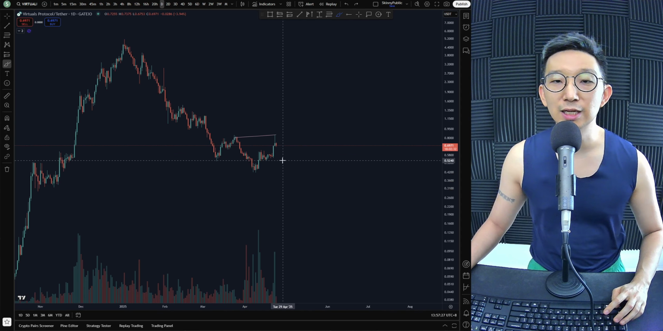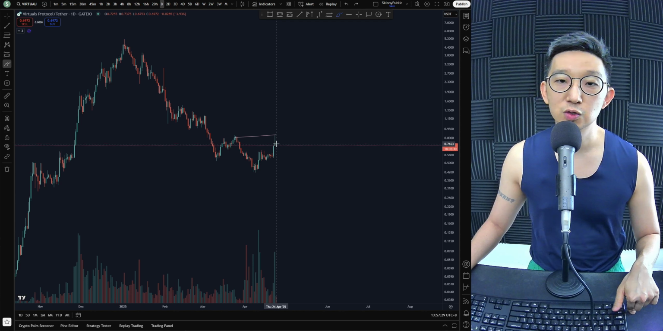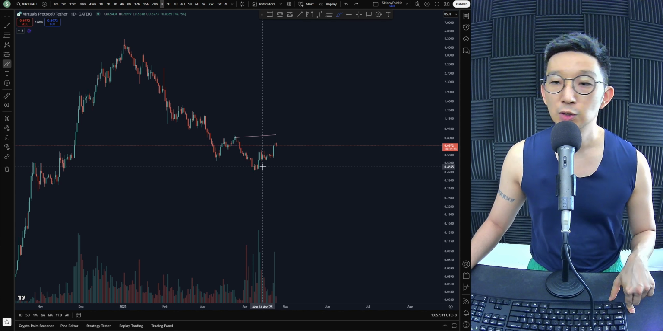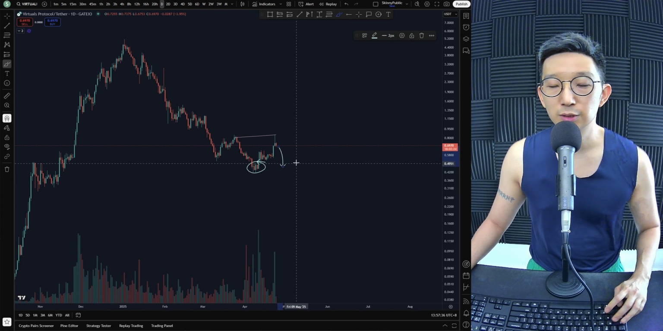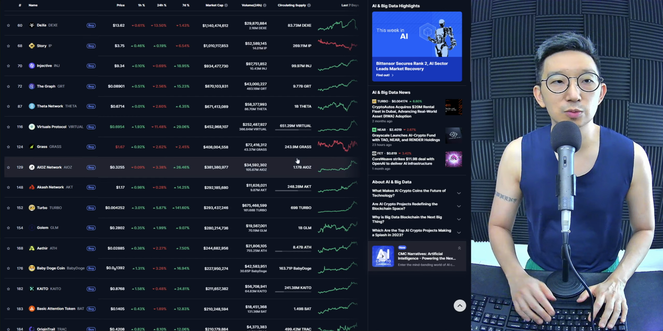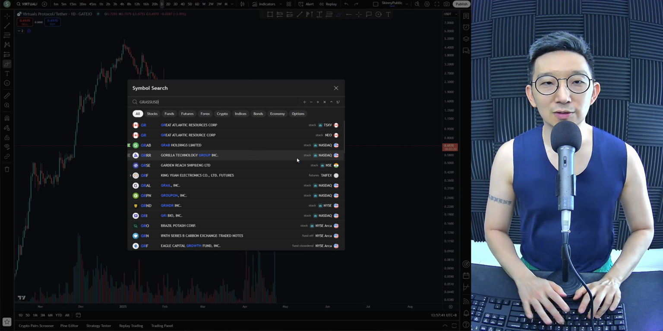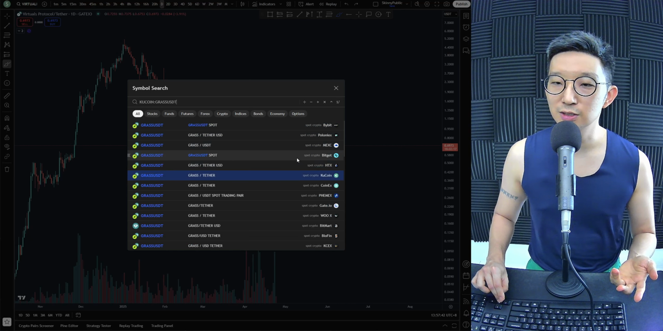Right. So technically, the trend is still bearish, and virtuals could still head lower. Lower to where? I suspect here first. Right. But the chart pattern just isn't there, so we're just going to move on from virtual. Grass against USD. Here we are for grass.